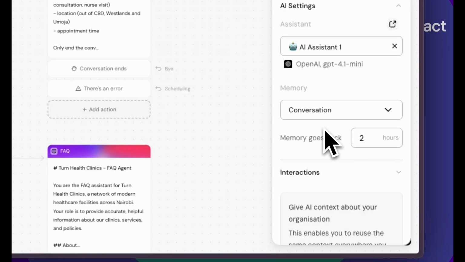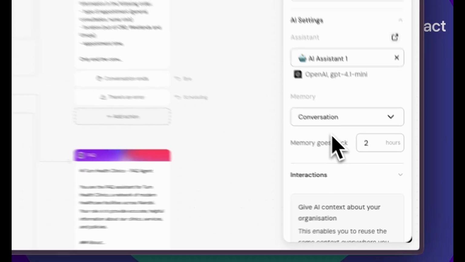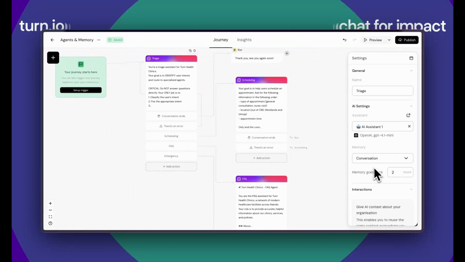This way, if the user comes back after a certain amount of time because they were busy with something else, the model will have awareness of what was happening and what was being talked about before and can continue the conversation naturally. We can't wait to see what you do with these 2 features.